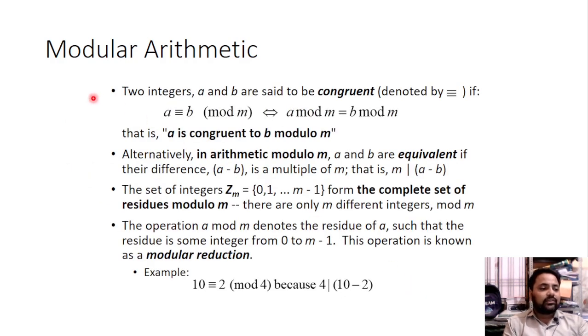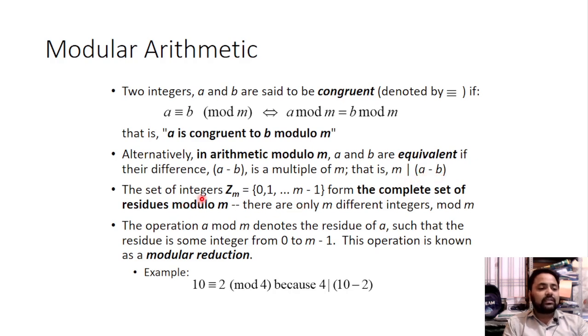Here are some important points. Two integers a and b are said to be congruent, denoted by this notation: a is congruent to b mod m, meaning a mod m equals b mod m, that is, a is congruent to b modulo m. Alternatively, in arithmetic modulo m, a and b are equivalent if their difference a minus b is a multiple of m, that is, m divides a minus b. Here this symbol is the symbol of divisibility, like m divides a minus b.